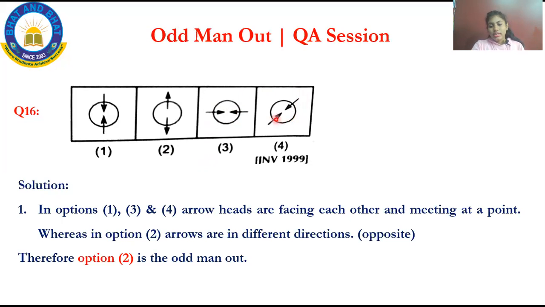Come to the fourth one: a circle and 2 arrows, also meeting at the same point. In option 1, option 3, and option 4, the arrow heads are facing each other and meeting at a point. First point, second point, and then third point, they are meeting at the same point. Whereas in option 2, they are meeting at a different point, one upwards and the other downwards. So what is the correct option? Option 2 is the correct answer. This is how you have to answer. I'll repeat once. Look at the question.